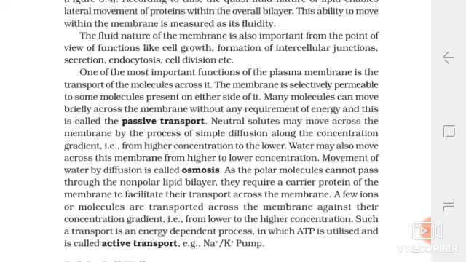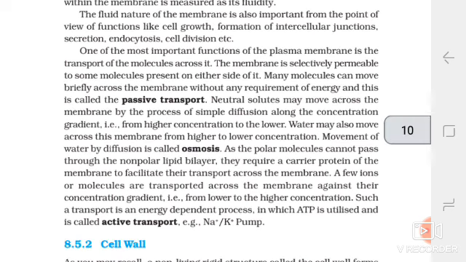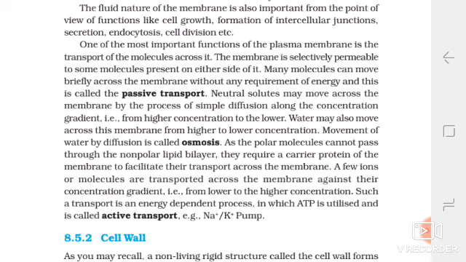Many molecules can move across the membrane without any requirement of energy, and this is called passive transport. Neutral solutes may move across the membrane by the process of simple diffusion along the concentration gradient, from higher concentration to the lower. Water may also move across this membrane from higher to lower concentration. Movement of water by diffusion is called osmosis.